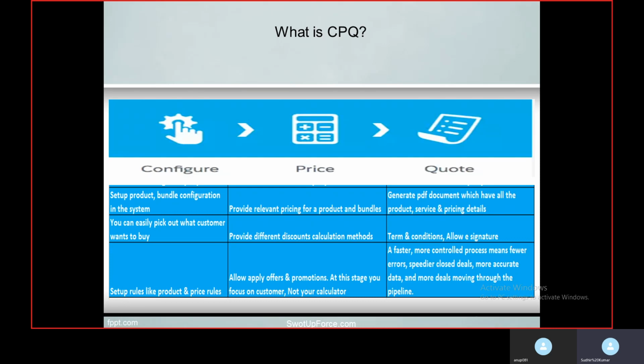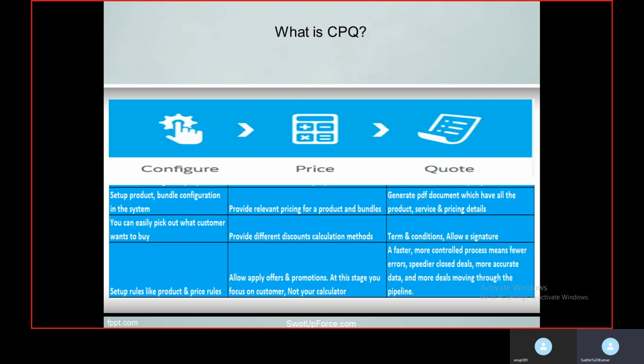Next, for better understanding of what comes under CPQ, as we have spoken: configure, price and quote. These are three different steps. The whole CPQ has been divided into these three steps. Under configure, you set up product bundle configuration in the system, so you can easily pick out what the customer wants to buy.